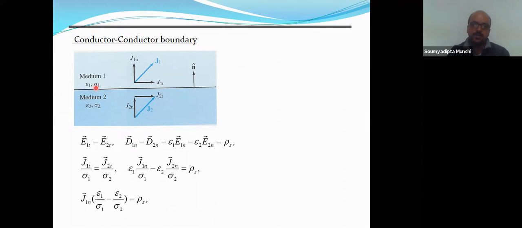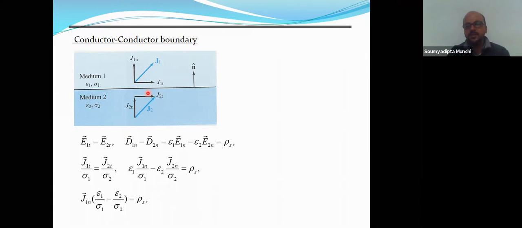In medium 1, the current density is J1, and we take its normal and tangential parts, J1N and J1T. Similarly, the current density in medium 2 is J2, divided into normal and tangential parts, J2N and J2T.